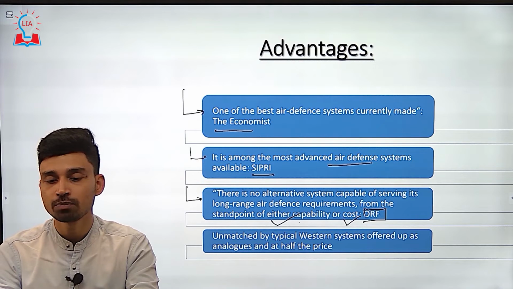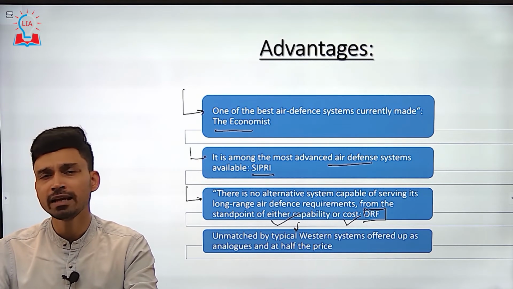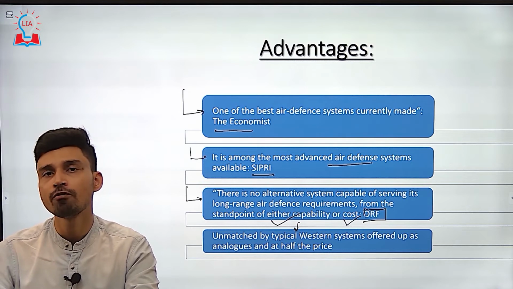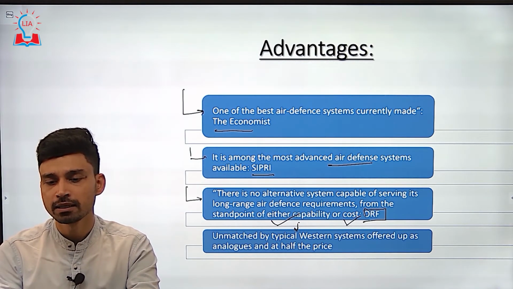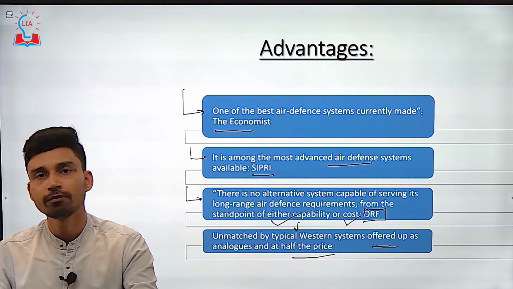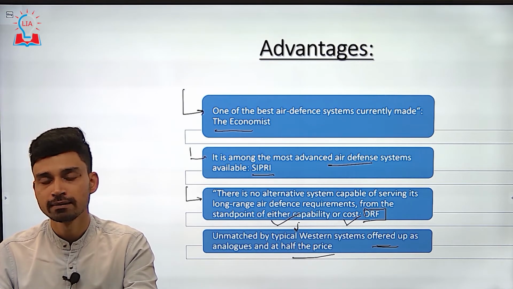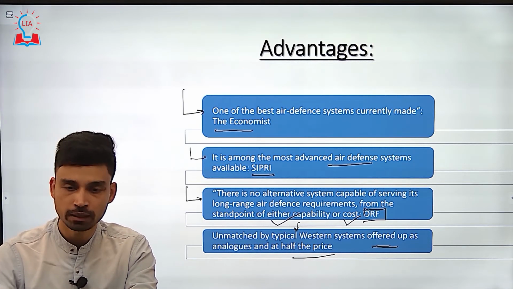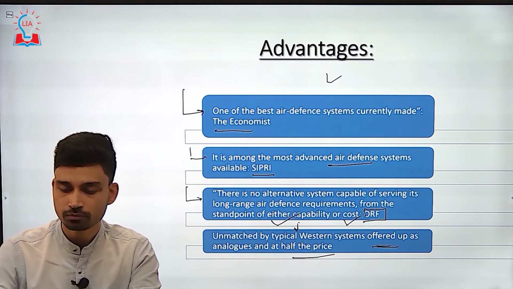And this can be understood from a simple point: if you compare this S400 missile defense system with any other alternative defense system being offered by Western countries, mainly the US, it is unmatched, as the S400 costs only half the price of the alternative. So both in terms of capability as well as cost, this is the best deal that India could have got. These are the advantages this missile has with respect to the Indian military.